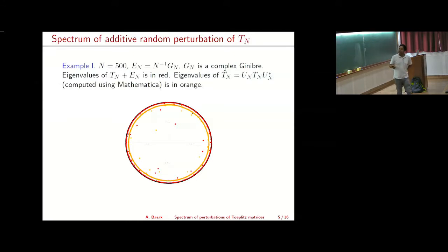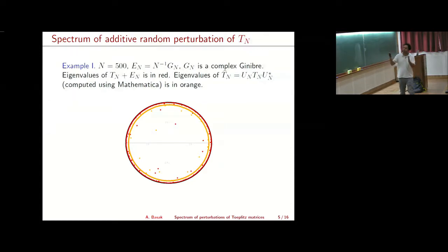Then you can try to plot the eigenvalues. The eigenvalues are in red. As you can see, they are very close to this unit circle, and there are a few red dots which are far away from the boundary of this unit circle. Those I call outliers.